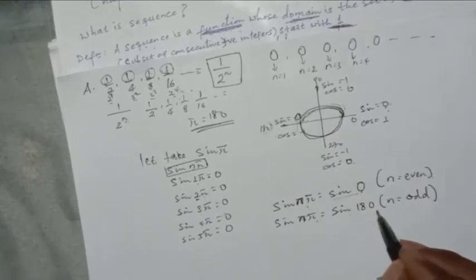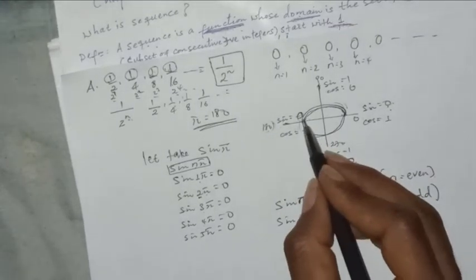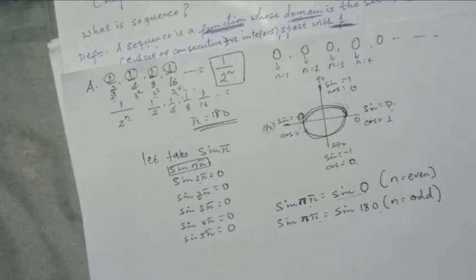Sine n pi equals sine 180 degrees if n is odd: 1, 3, 5, 7. So sine n pi is equal to sine 0 if n is even, and sine n pi is sine 180 if n is odd. So at this point, sine is always 0.